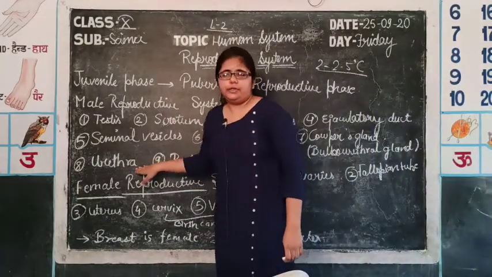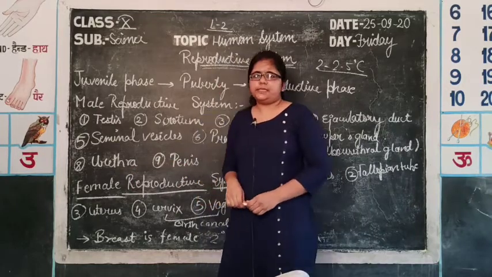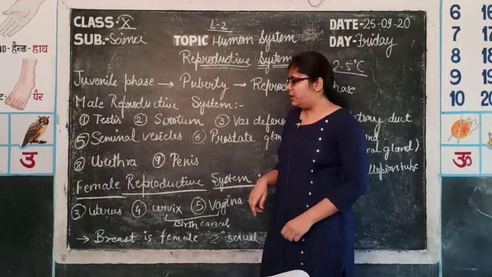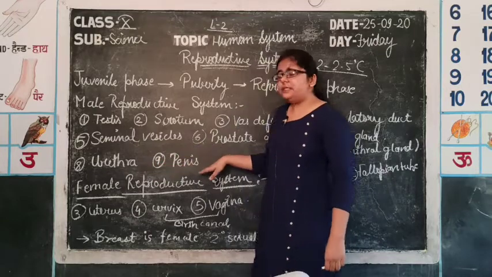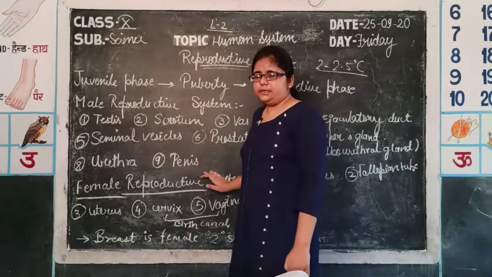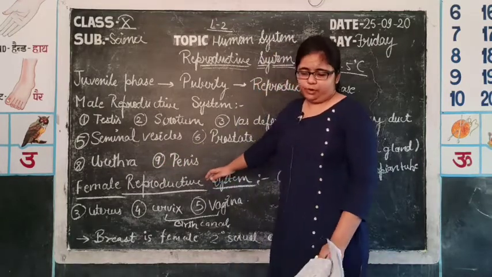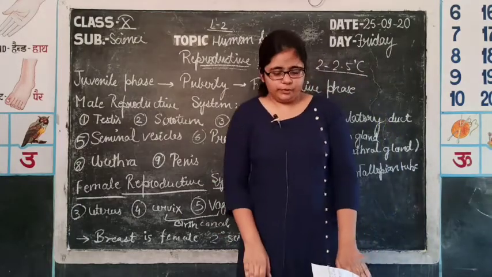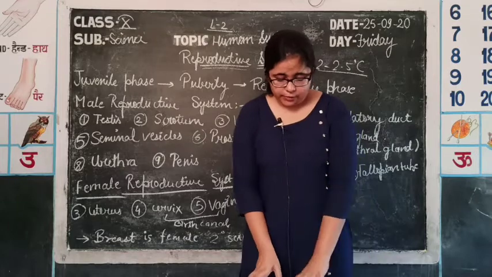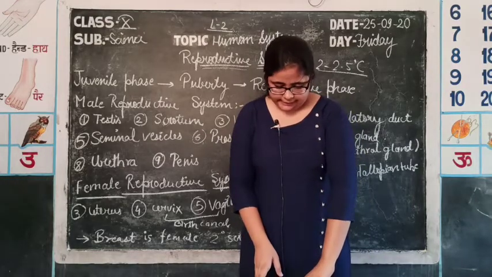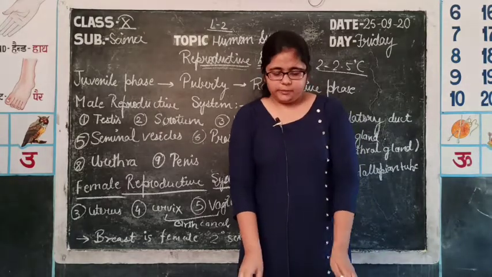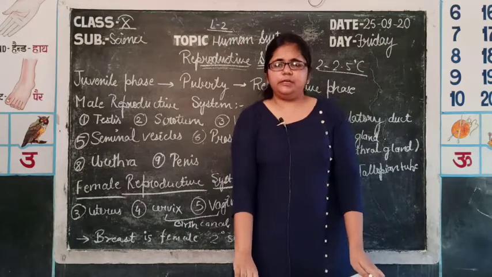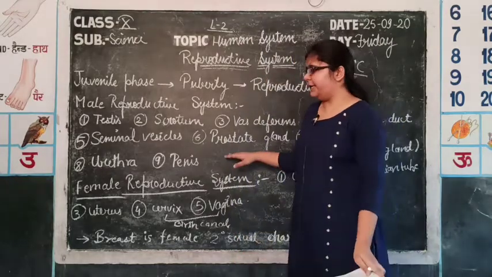Urethra, I have told you, is a passage of urine and sperms both. Urethra continues in a cylindrical organ, that is the penis. It is the male copulatory organ. In normal condition, this penis is used for urination. But during sexual intercourse, that is copulation, this penis is used for delivering the semen to the female's vaginal canal.